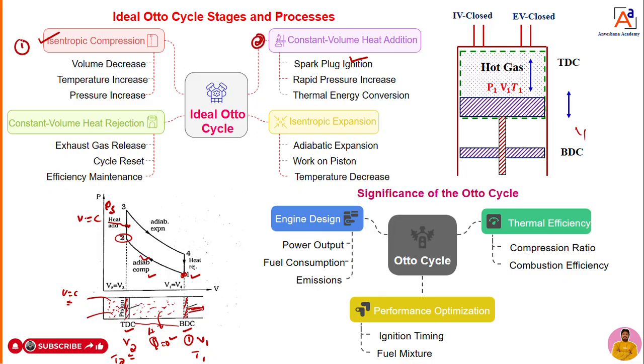First one is compression. 1 to 2 is compression. The first process is adiabatic compression. After that, we are going to supply a certain amount of heat to the air fuel mixture at a constant volume. That is heat supplied. That is nothing but constant volume heat addition. That is the second process.